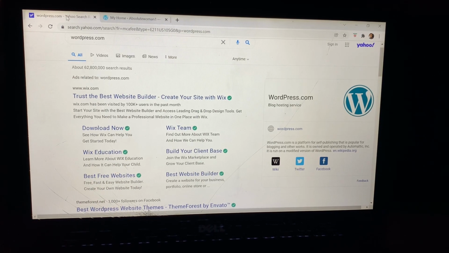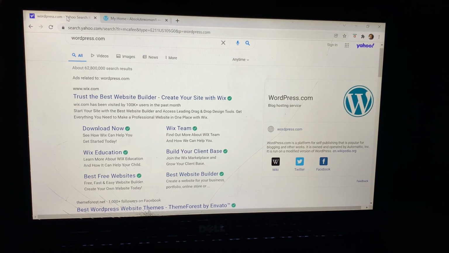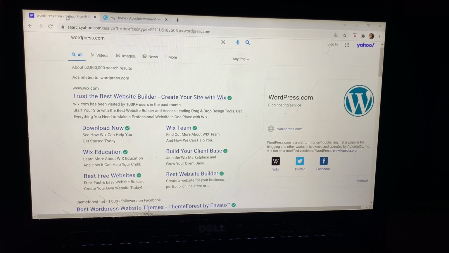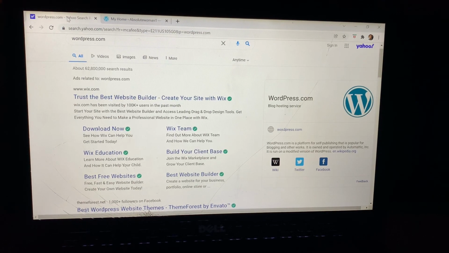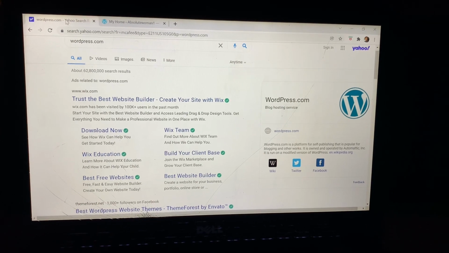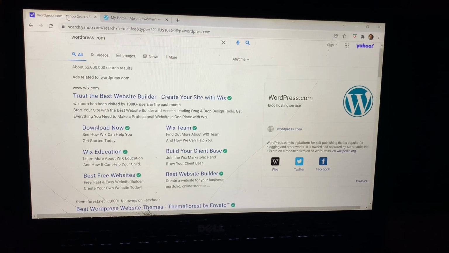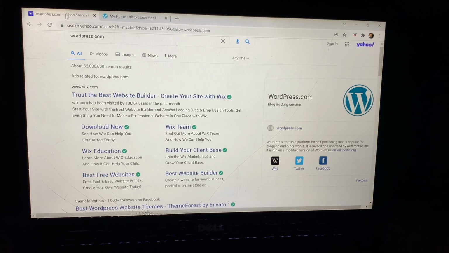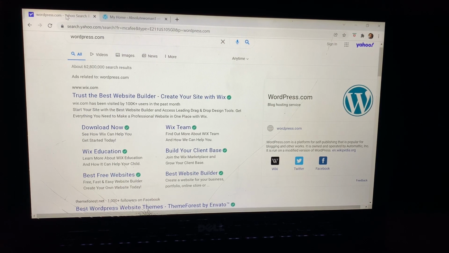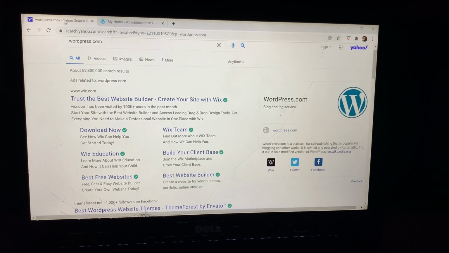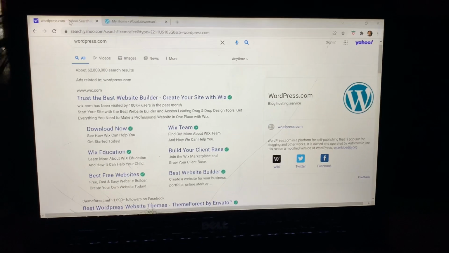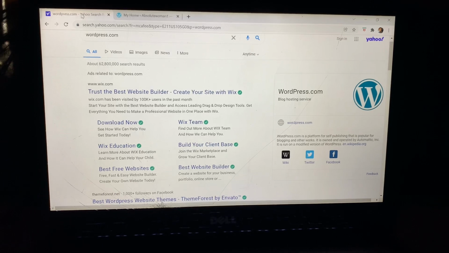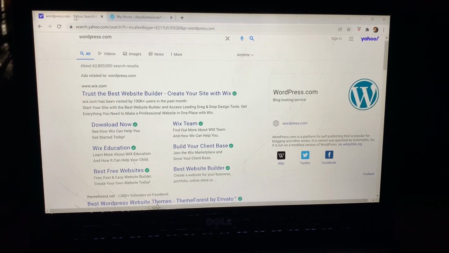But whichever one you choose, it's okay. But as a beginner, I will advise you to start with wordpress.com. Then when you master everything that has to do with having your own website, you can then go to wordpress.org. But notwithstanding, if you want, you can still start with your own independent website platform. Some people just have their website without having to go through hosting it with any other platform. So whichever works for you, consider it and get started as quickly as possible. The earlier you start, the earlier you can start making money.